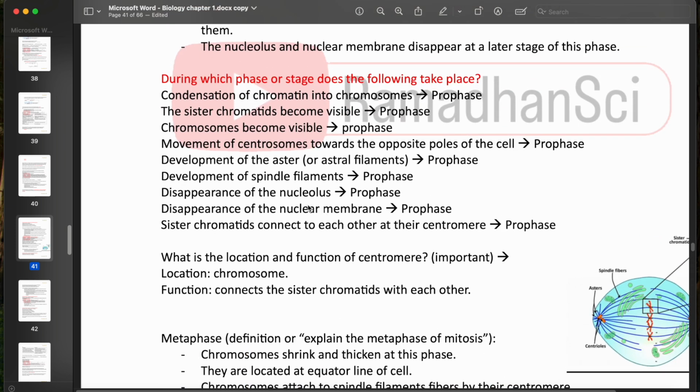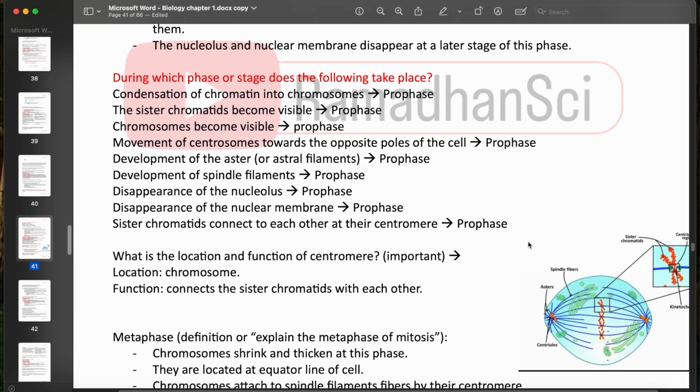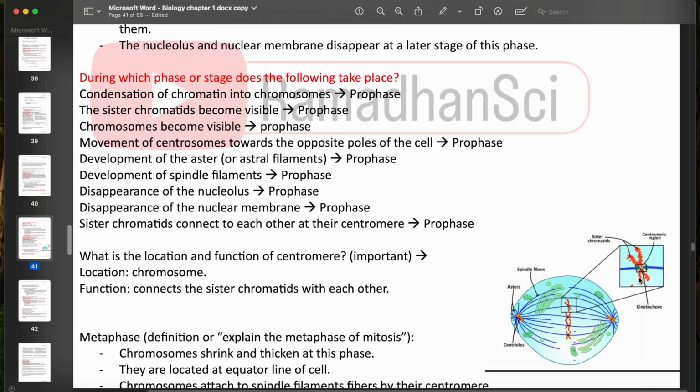We will also have the nucleolus disappearance. Okay, so the disappearance of the nucleolus and the disappearance of the nuclear membrane or the nuclear envelope. And the sister chromatids that are becoming visible here are attached to the centromere.